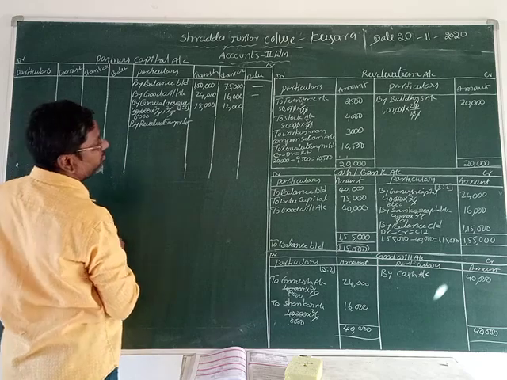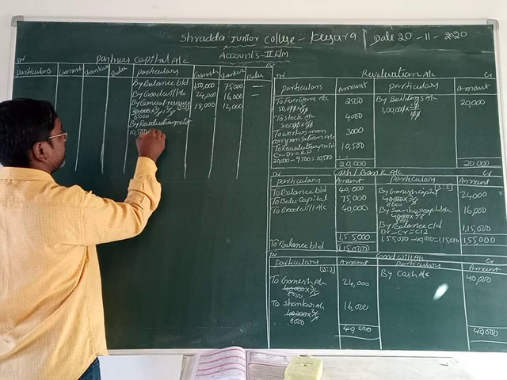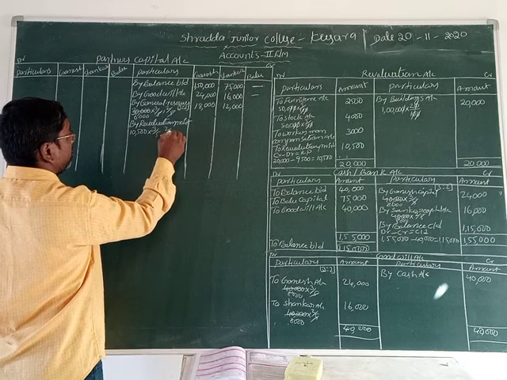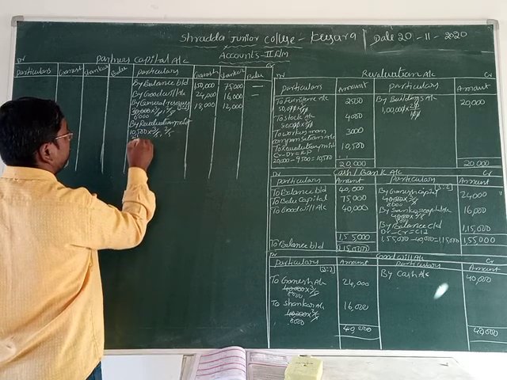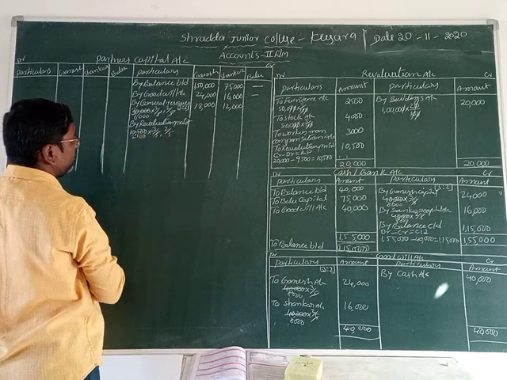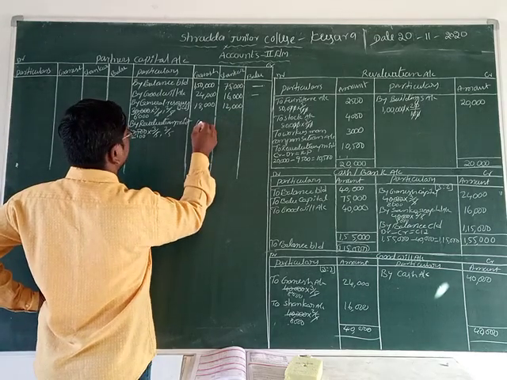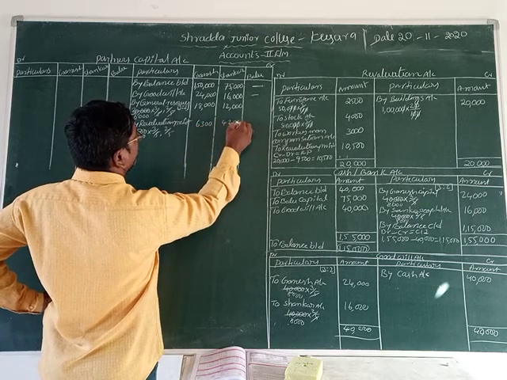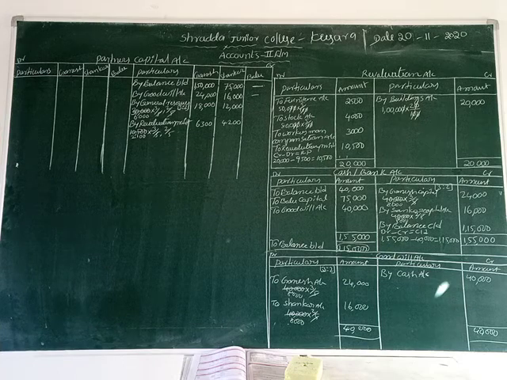What is the revaluation profit there? 10,500 rupees, and you take the same ratio 3:2, 3/5 and 2/5. That gives 6,300 and 4,200, distributing the revaluation amount to the old partners Ganesh and Shankar.